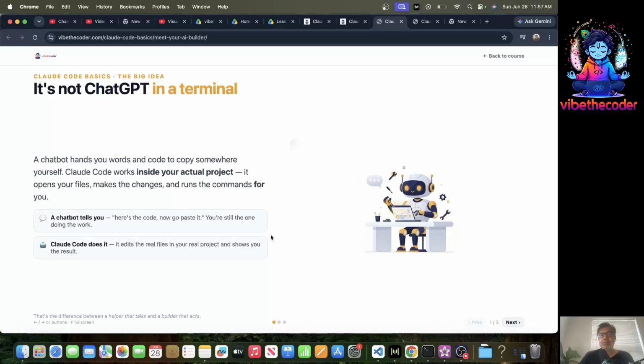I'm pretty sure most of the people got started with AI using ChatGPT. So what is Cloud Code? How is it different from ChatGPT? Basically, ChatGPT is just a chatbot. You have a box, you type, it gives you an answer. ChatGPT was maybe the most popular because it came sooner. Then we have Gemini, we have Grok, we have so many others. Anthropic also has Claude.ai as well.